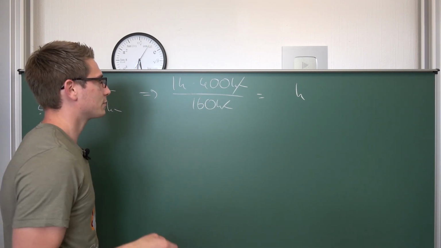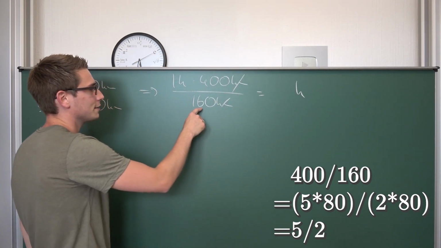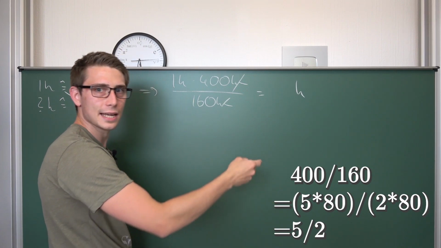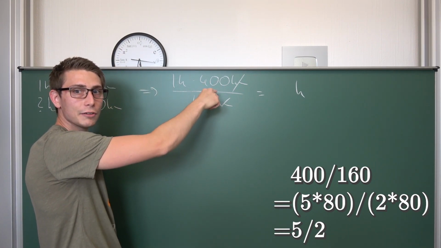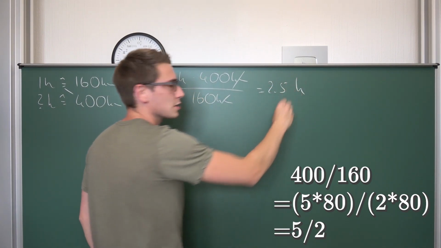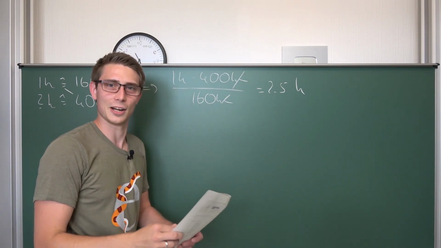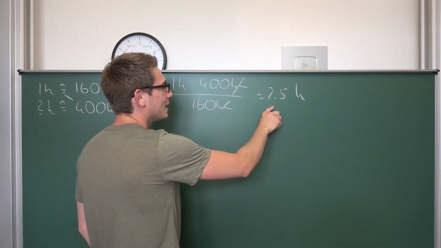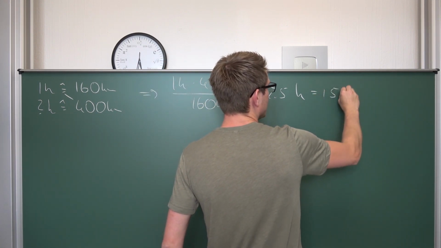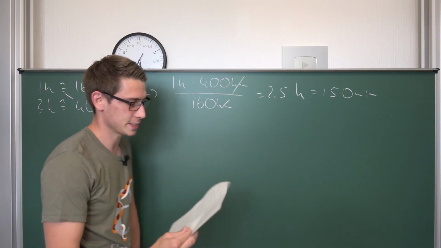And now you can ask yourself the question, because 160 is 2 times 80, how often does the 80 fit into the 400? Well, 5 times, and take 1/2 of this. 5 over 2 is going to be 2.5 hours. My weird arithmetic going on in my head, I hope I'm not confusing anyone here. And this corresponds to 150 minutes. Exactly, and thus we are done with the first exercise.